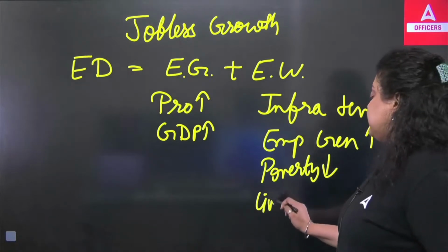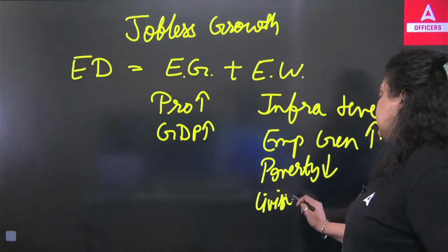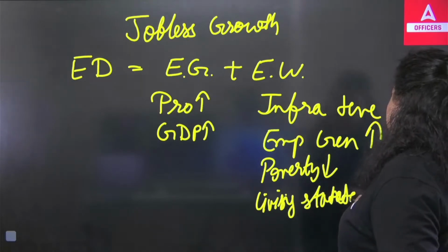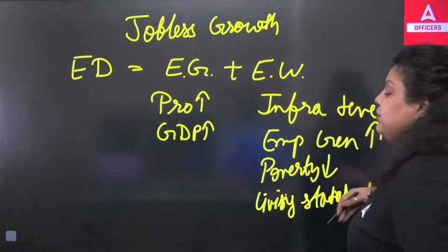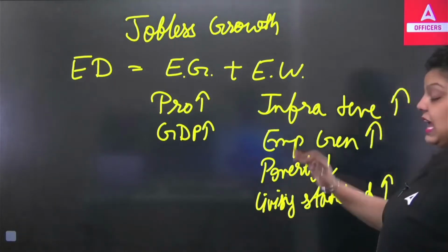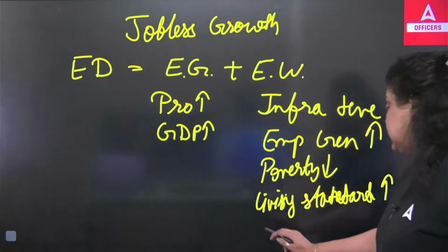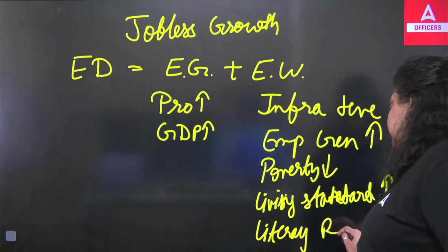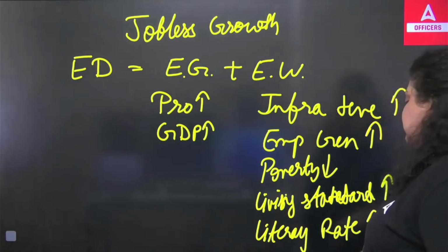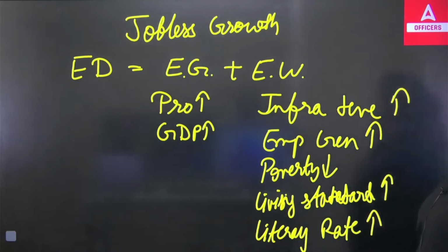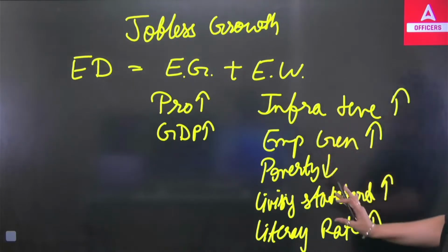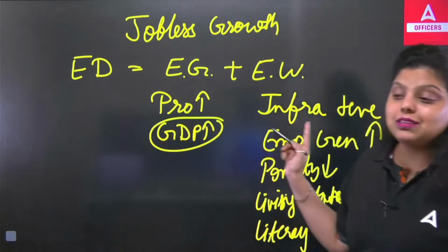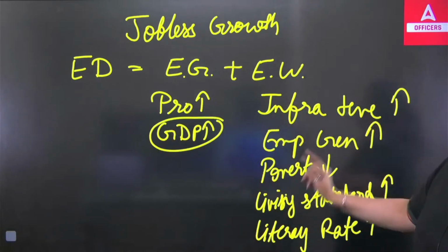The living standard of people is rising; living standard means the way of living of people, the livelihood of people is becoming better. The literacy rate of the country is increasing. It means obviously people have more money, they are having many more jobs, and so they will be literate. So if these positive changes can be seen because of the increase in the GDP, this creates growth with jobs.